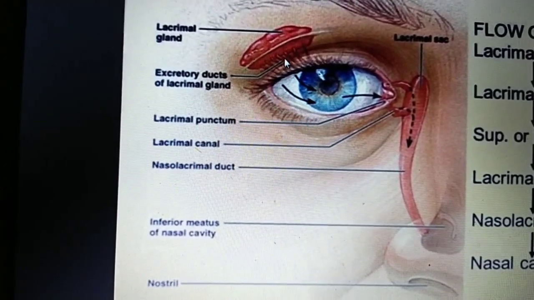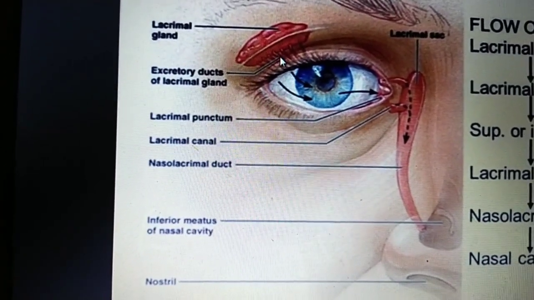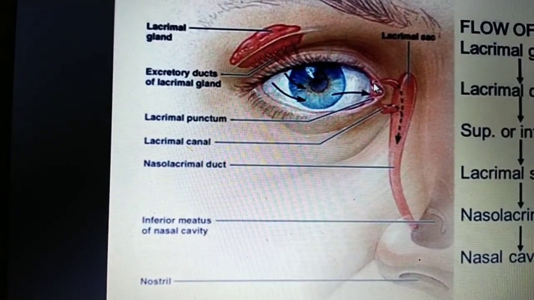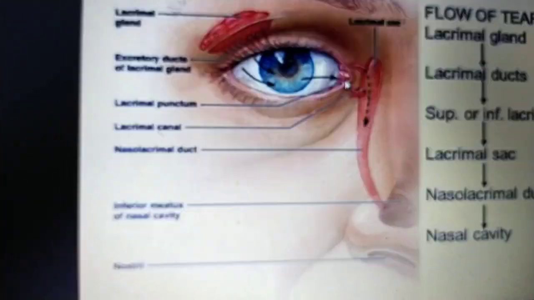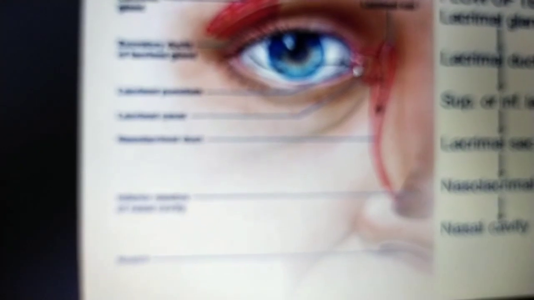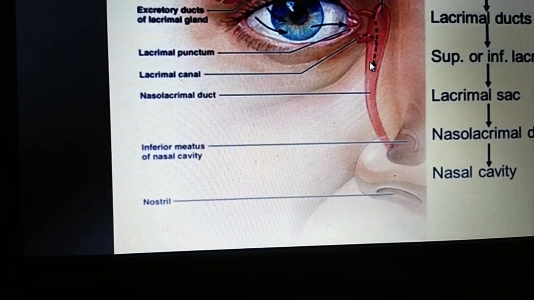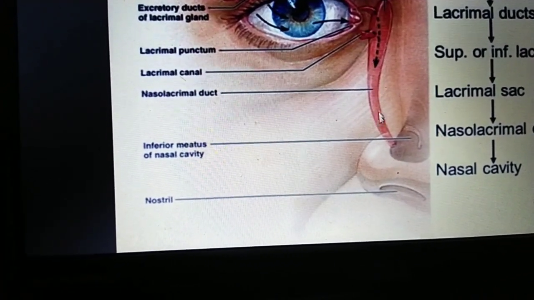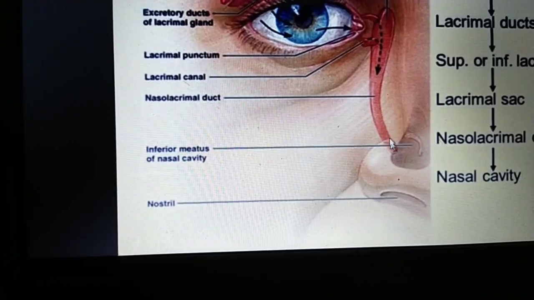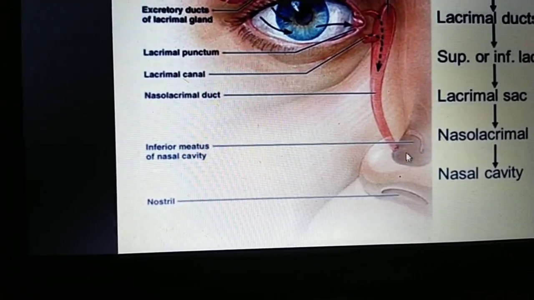From the lacrimal gland you can see the accessory ducts, and here you can see the lacrimal punctum, upper and lower. From that is the lacrimal canal. From the lacrimal canal, this sac-like structure is the lacrimal sac, and this is the nasolacrimal duct, which leads to the inferior meatus of the nasal cavity.